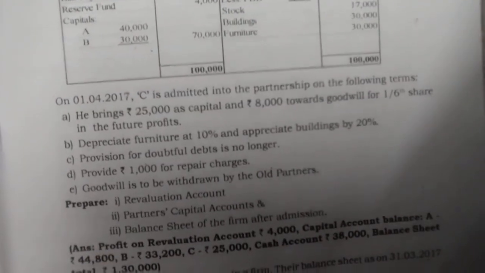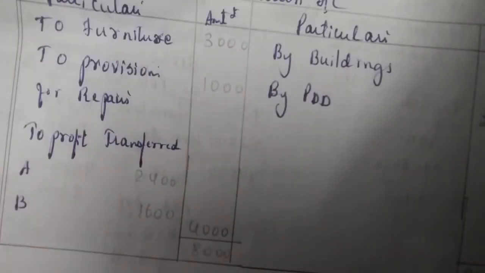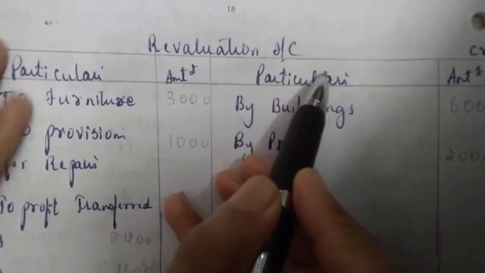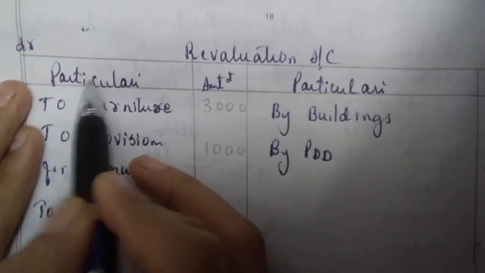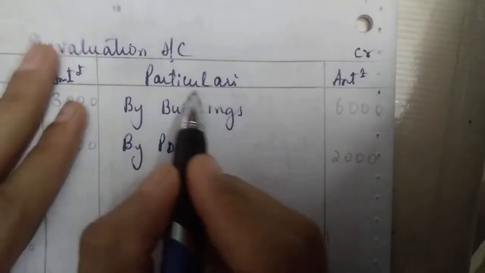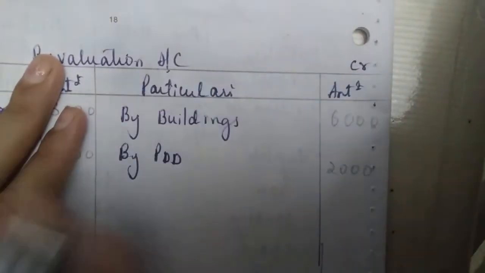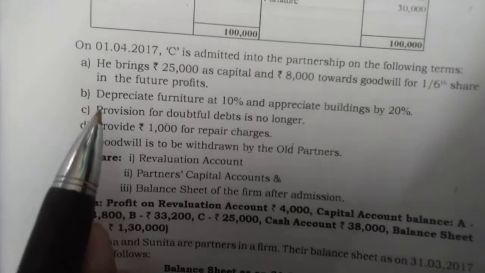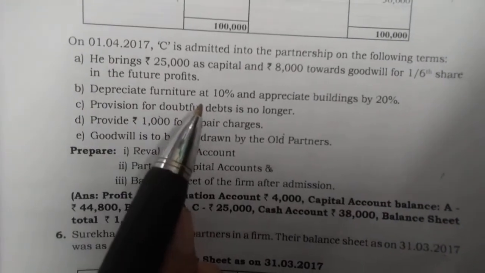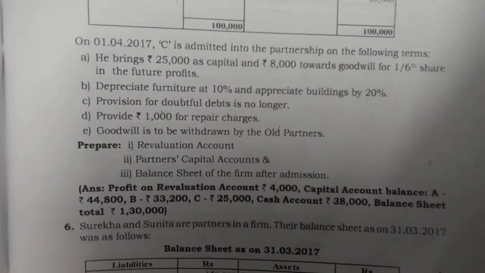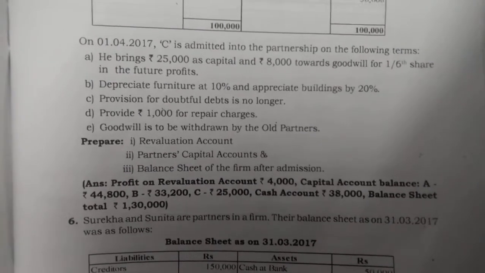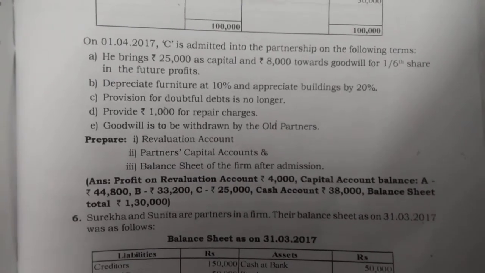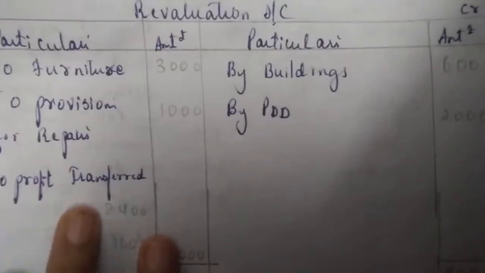First of all, we will solve the revaluation account. You are very familiar now with how to draw the lines. Revaluation account. Debit, particulars, amount in rupees, credit. To write the revaluation account, what is the first step? Depreciate furniture at 10%. Depreciate means the value has come down, it has become less. If the value has become less, you will write it on the debit side.